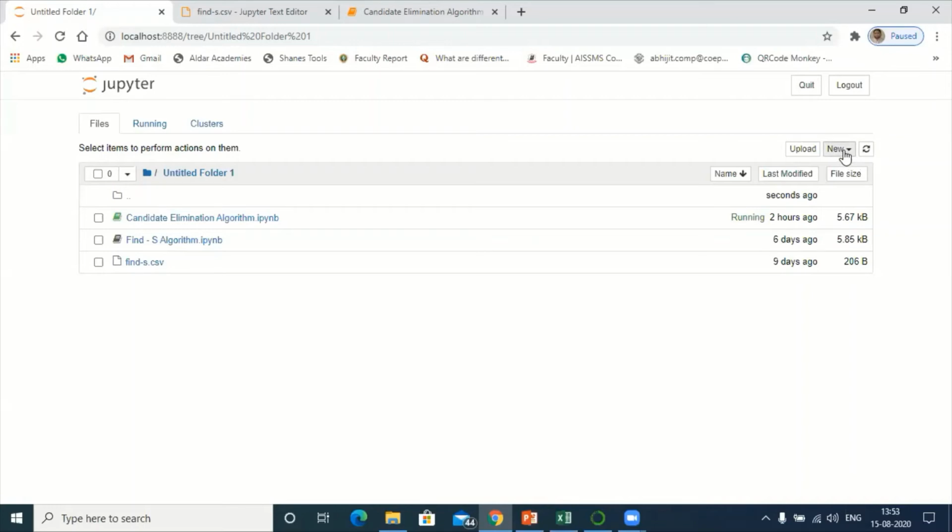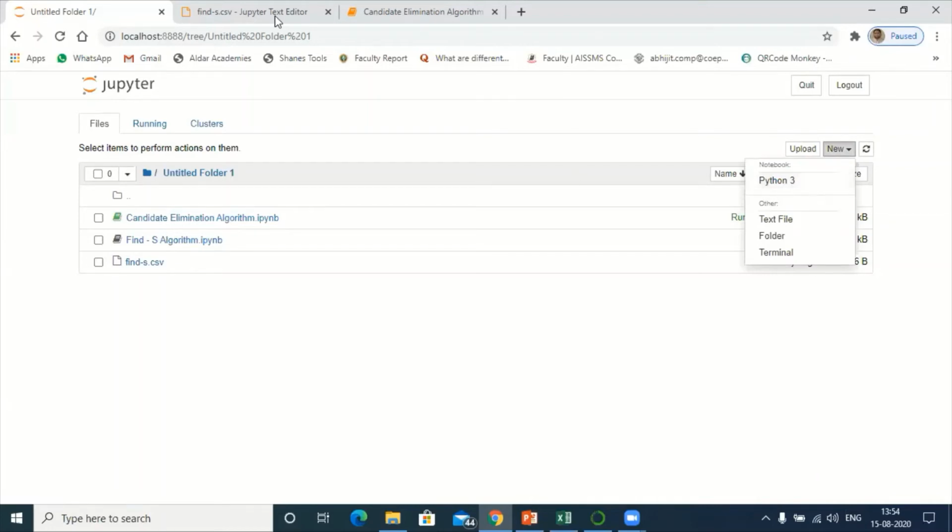After creating the folder, what you have to do is upload your data first. Since I have already taken Find-S as the name of the Excel file, after storing the data in the Excel sheet, I have converted it into .csv. Try to place that .csv in the same folder where you are going to execute your programs. Next, click on New and choose Python 3 for the execution of your Python program.